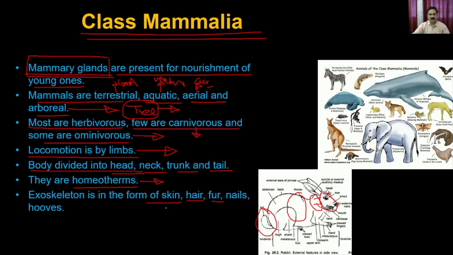For example, humans wear different types of clothes, which also helps them to maintain the body temperature. And they also run the metabolism in such a way that it allows the production of heat, and that's how they maintain the body temperature. These are the examples from the animals which belong to the class Mammalia.